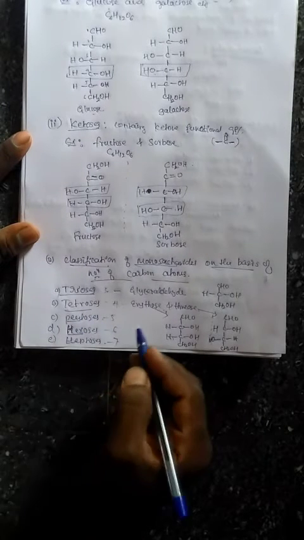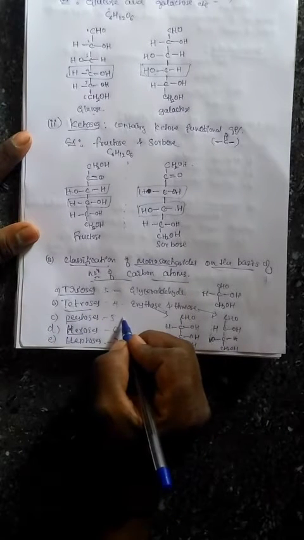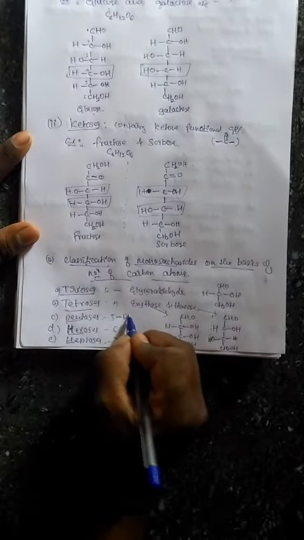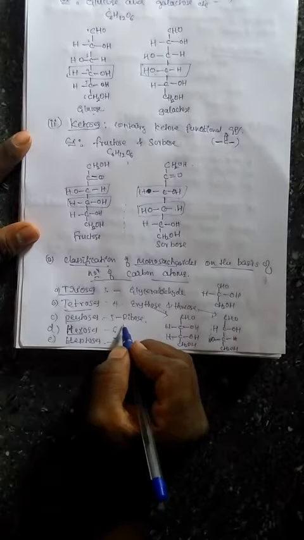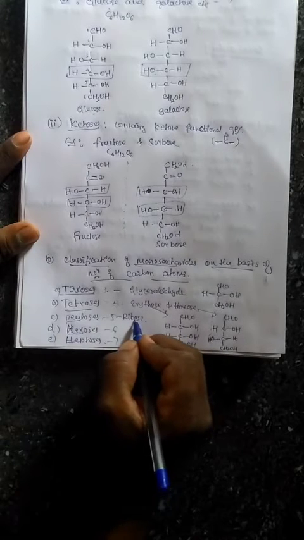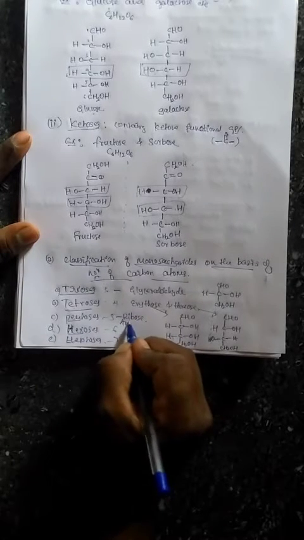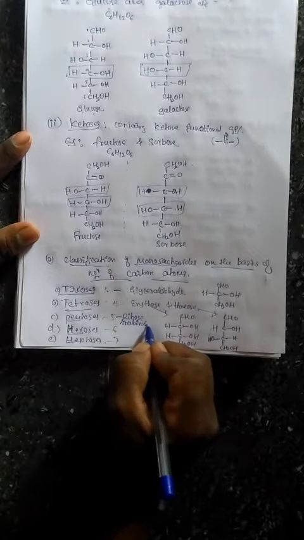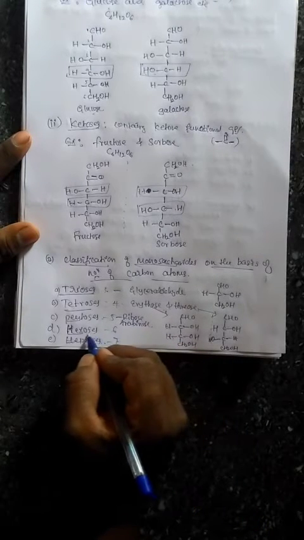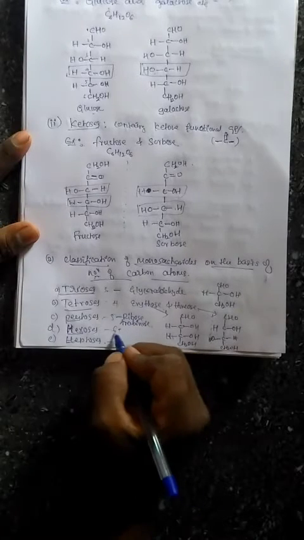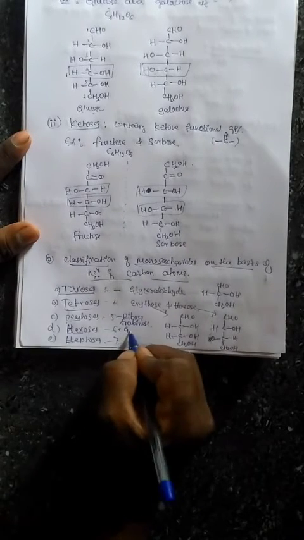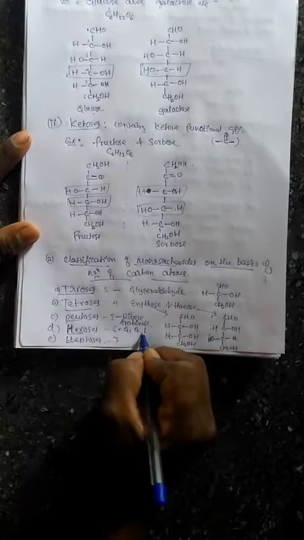Now take the pentoses. The example for pentose is ribose. Later I will give the structure of ribose. The examples for pentose sugars are ribose and also arabinose. And hexoses are the ones containing 6 carbon atoms, right? So the best examples are glucose, galactose and fructose.